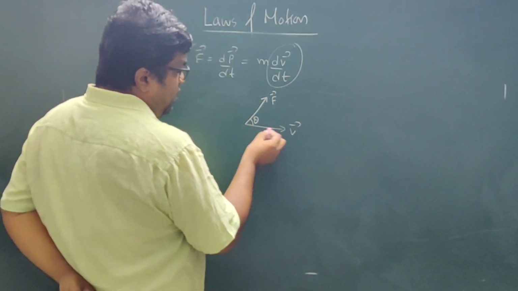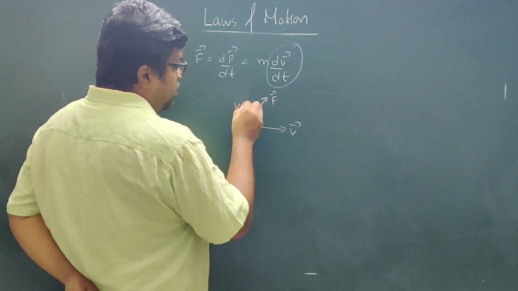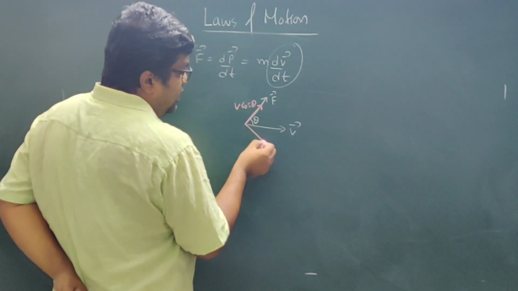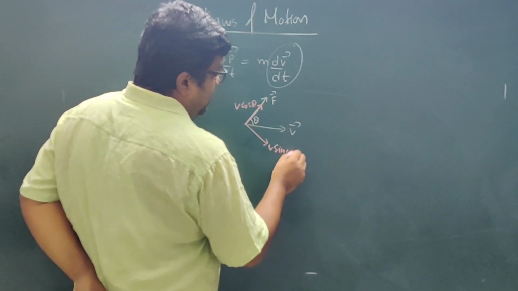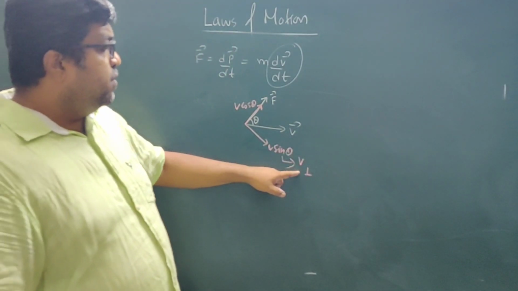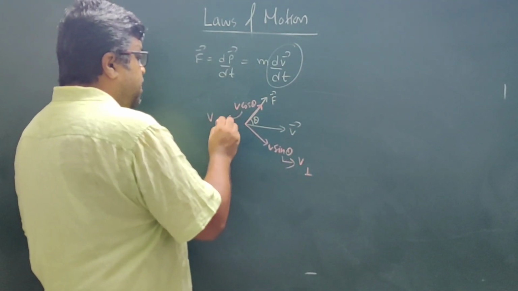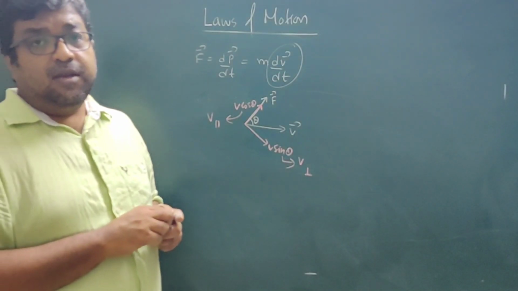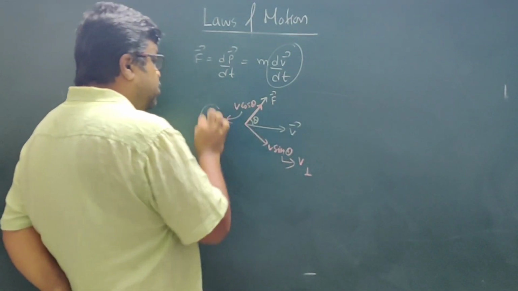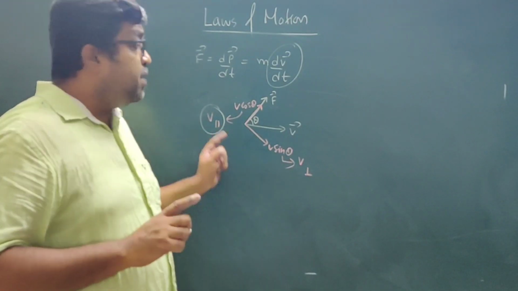So I can resolve this velocity as this component v cos theta, and this will be v sin theta. This v sin theta I can call v perpendicular, because this component of velocity is perpendicular to force, and this v cos theta I will call v parallel, because this is the component of velocity which is parallel to force. So this force can change only this component of velocity. Force can change the component of velocity which is parallel to the force.